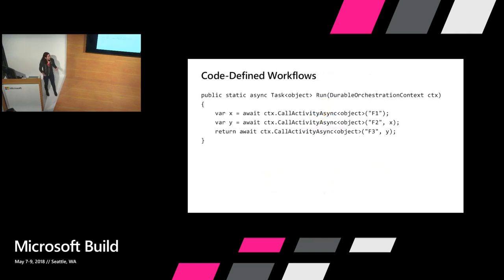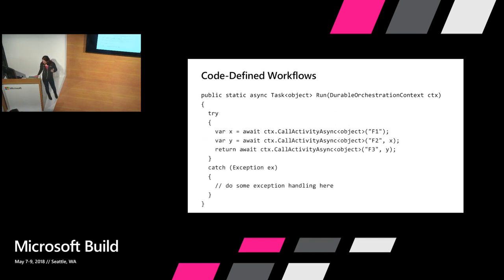And what does it look like in code? Well, it's pretty simple. So this is a very simple Durable Functions orchestrator. We're just going to call one activity, F1. We'll get its result back into variable x. We pass that in as the input to function 2. We get it back as variable y, and then we pass that in as input to function 3, take that result, and pass that out of our orchestrator. And I can do that all in 3 lines of code. I'll go into how Durable does this in a little bit.